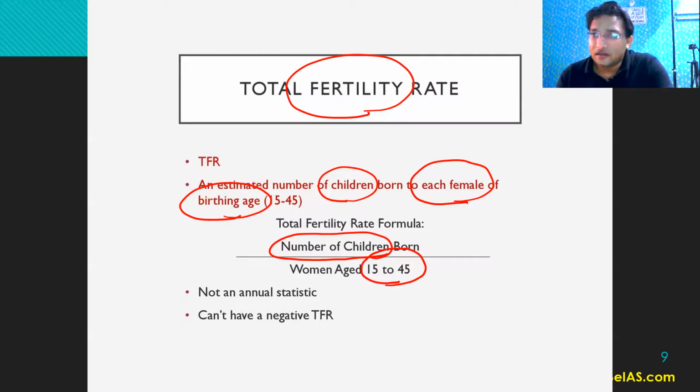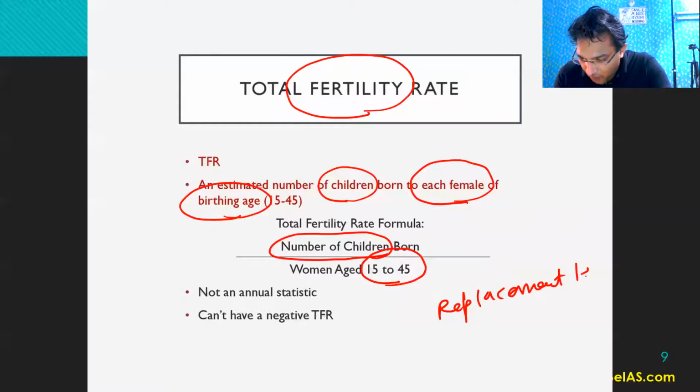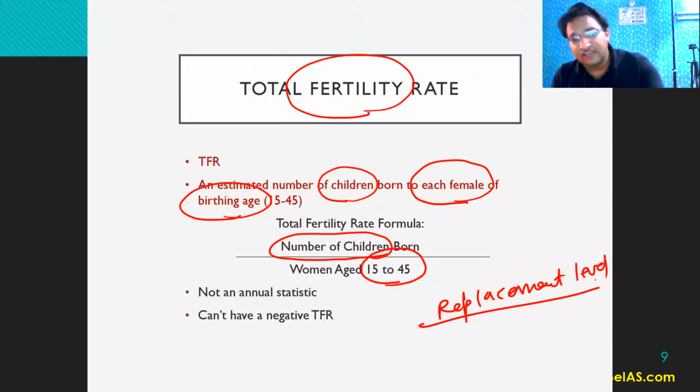How much is the target of total fertility rate, or how much is the replacement rate? Replacement rate कितना होता है? किसी को कुछ idea? Anyone can give? How much is the replacement level of TFR? कोई बताएगा?